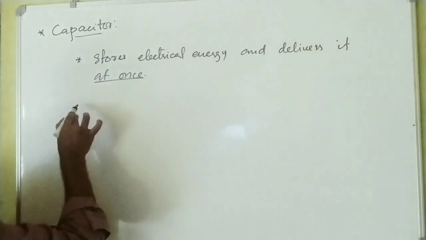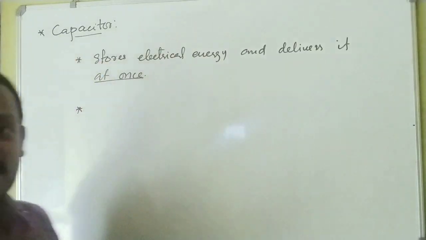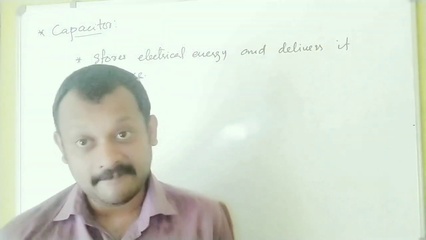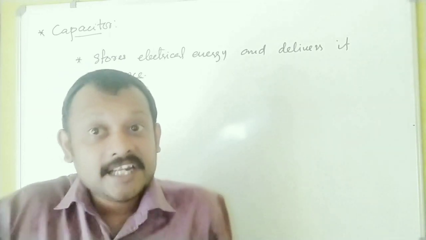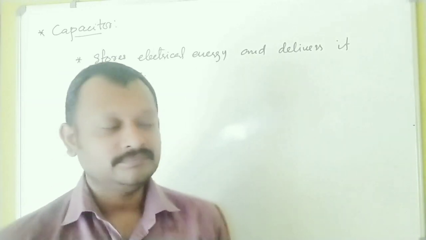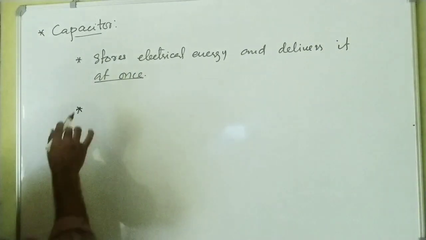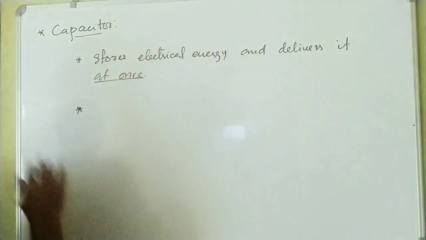Okay. Now what is a capacitor? I hope it is clear to you. A capacitor is a device that stores electrical energy and delivers it at once. Another question, what is the configuration of a capacitor?